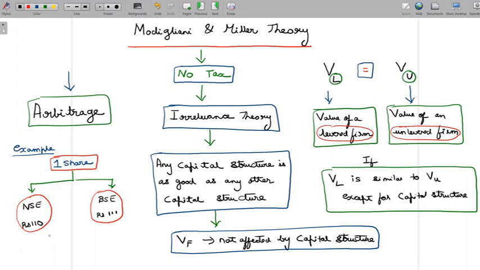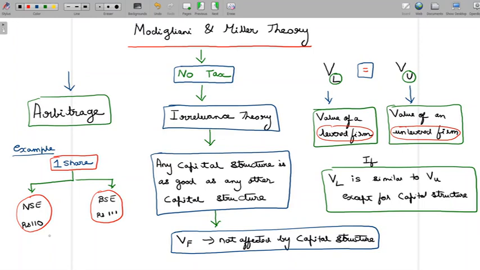Now, this process is what we call arbitrage, because we find a mispricing. Either both the shares must be trading at 110 or both the shares must be trading at 111, but we do find a mispricing or a misvaluation. And by doing this, one, we are able to make a gain, and number two, the mispricing vanishes. So the inefficiency, the misvaluation, mispricing, whatever way you choose to call it, vanishes by doing this activity of arbitrage.